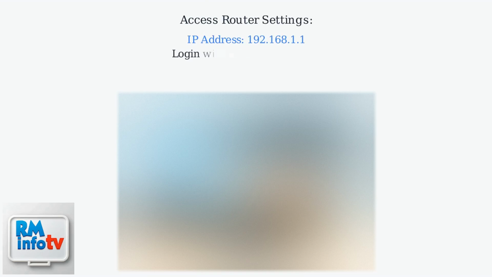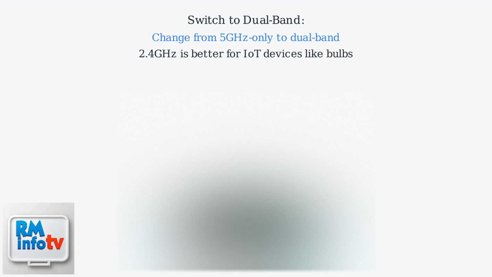To access your router's settings, open a web browser and enter your router's IP address, typically 192.168.1.1 or 192.168.0.1. Log in with your username and password, usually found on the router label. Once in settings, check your Wi-Fi configuration. If your router is set to 5 GHz only mode, switch it to dual band to include both 2.4 GHz and 5 GHz. Kasa bulbs work best on 2.4 GHz for stability, and dual band ensures compatibility.